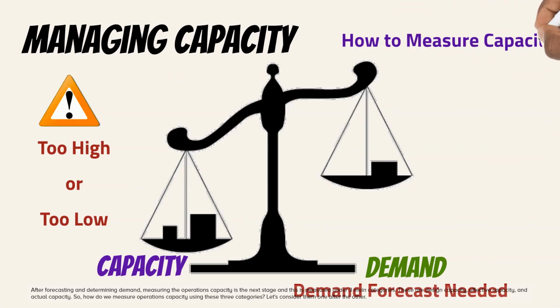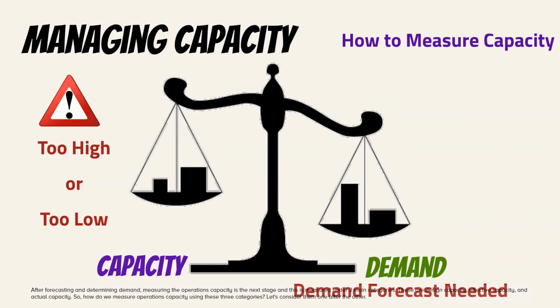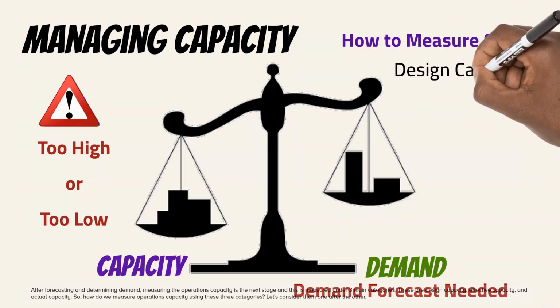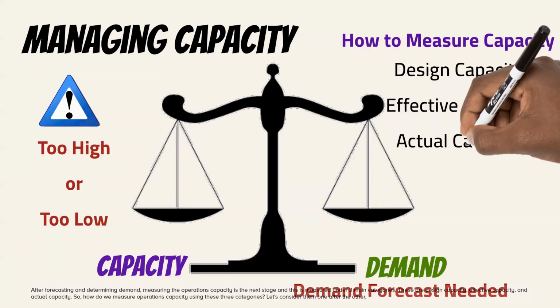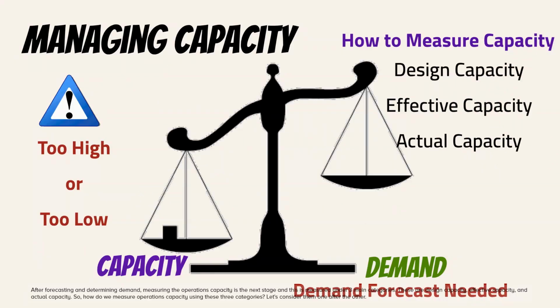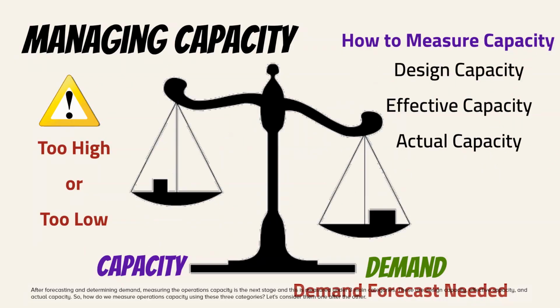After forecasting and determining demand, measuring the operations capacity is the next stage, and this is measured under three main categories. These are design capacity, effective capacity, and actual capacity. So, how do we measure operations capacity using these three categories? Let's consider them one after the other.